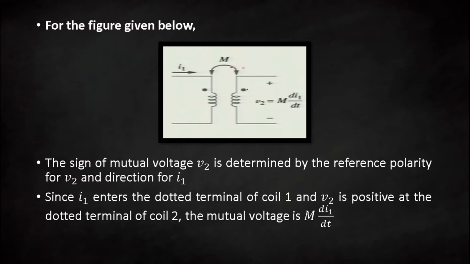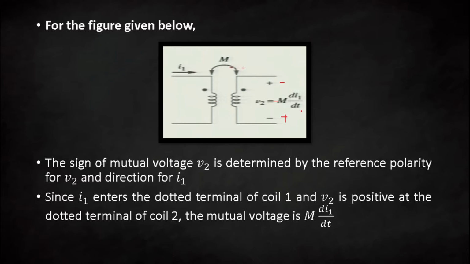You can see at the dotted terminal it is positive, so the sign of mutual voltage will be positive. So here you can see that it is M di1 by dt. Okay, if the polarity is reversed, let's say in this case minus and plus will be there, your value of V2 will be minus M di1 by dt.